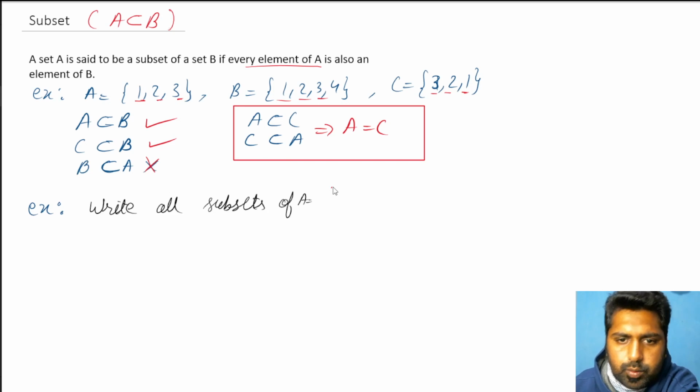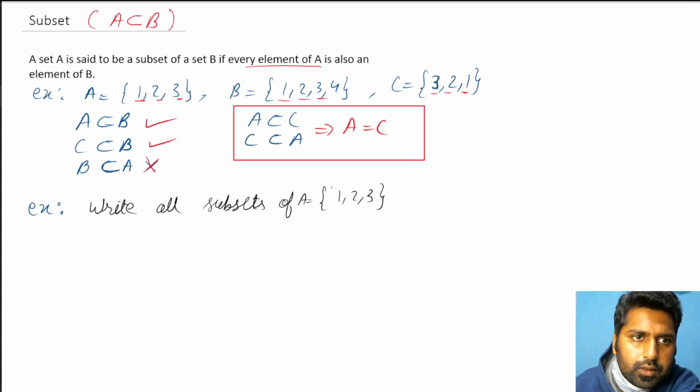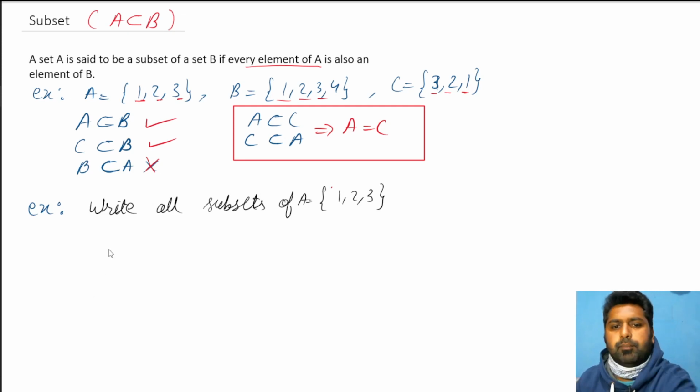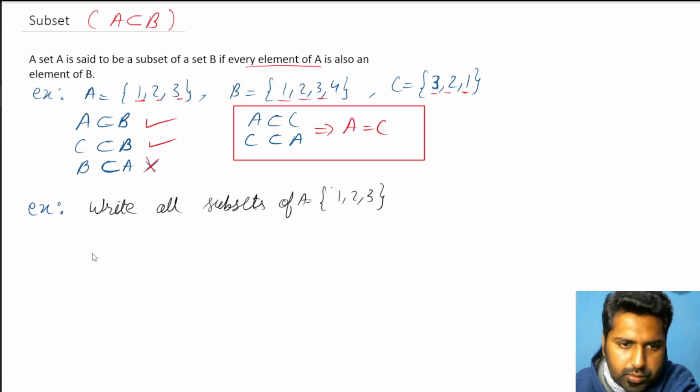Now let's take one example that will complete it: 1, 2 and 3. Now how do we write subsets? In order to write a subset, the idea was to take a piece of set A. So if I have to take a piece of it, I'll take one piece at a time. Let's start.